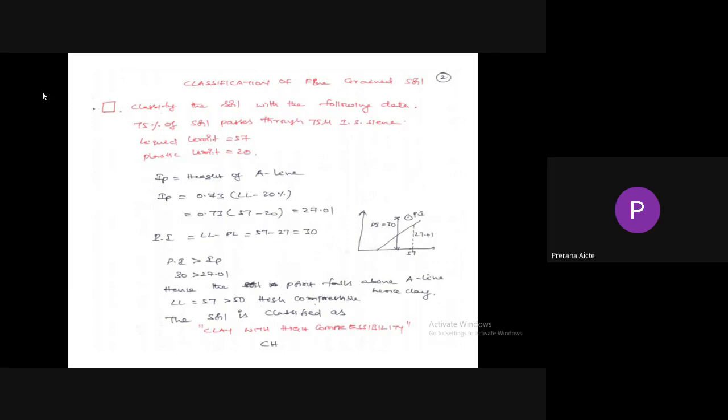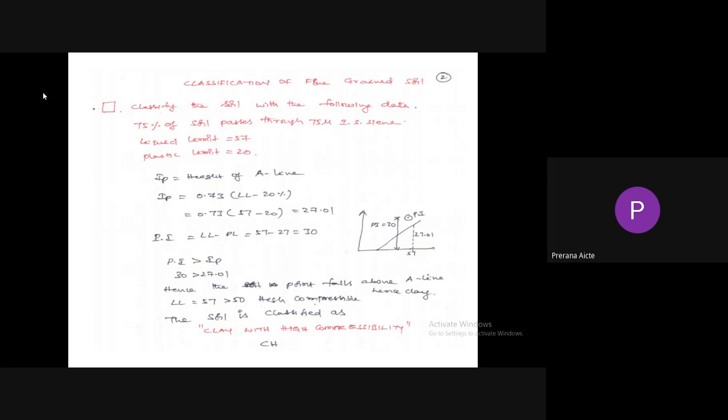So let me explain how to classify the fine grained soil. Classify the soil with the following data: 75% of soil passes through 75 micron IS sieve, liquid limit equal to 57, plastic limit equal to 20. First check height of A line. Height of A line equals 0.73 times (liquid limit minus 20%), which equals 27.01.